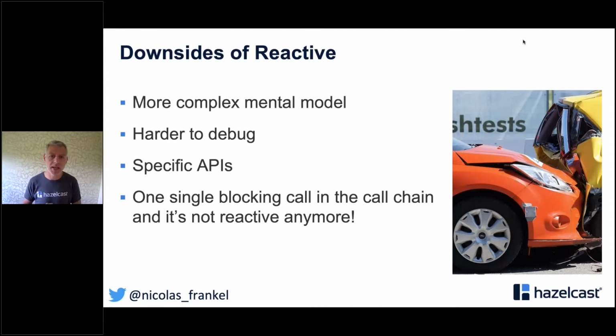So that was for me the hardest part. So in general, when I know what I want to do, I just ask my friend, Reactive Guru, hey, how can I do that? And he answers me. But you need to learn those things by yourself. And about reactive, you've got the whole code chain, and everything needs to be reactive in the chain. As soon as in between you've got a blocking code, then your chain becomes blocking again. That's not really what you want. Then you will lose many of the benefits that I've told before.